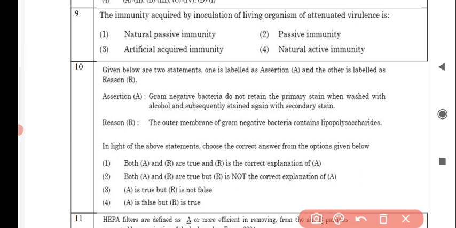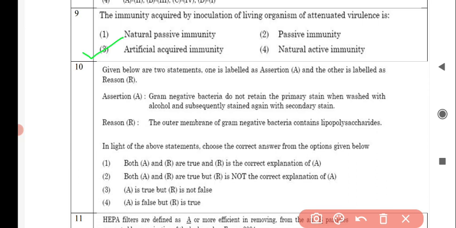Next question is, the immunity acquired by inoculation of living organism with attenuated virulence is, and the correct answer is option number 3, artificial acquired immunity. Next question is, given below are two statements, one is labeled as assertion A and the other is labeled as reason R. So assertion A is, gram-negative bacteria do not retain the primary stain when washed with alcohol and subsequently stained again with safranin, and reason R is, the outer membrane of gram-negative bacteria contains lipopolysaccharides.